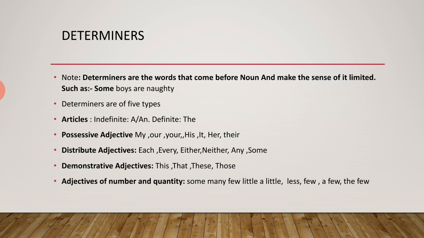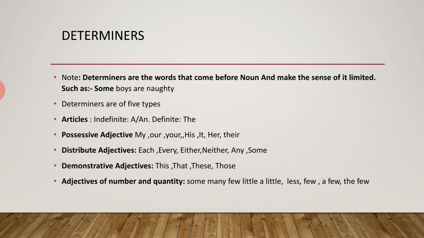Not it, that is its, you can just correct it. And her and their, they are our possessive pronouns. And when the possessive pronouns come before a noun, then it is called a possessive adjective, and it plays the role of a determiner.